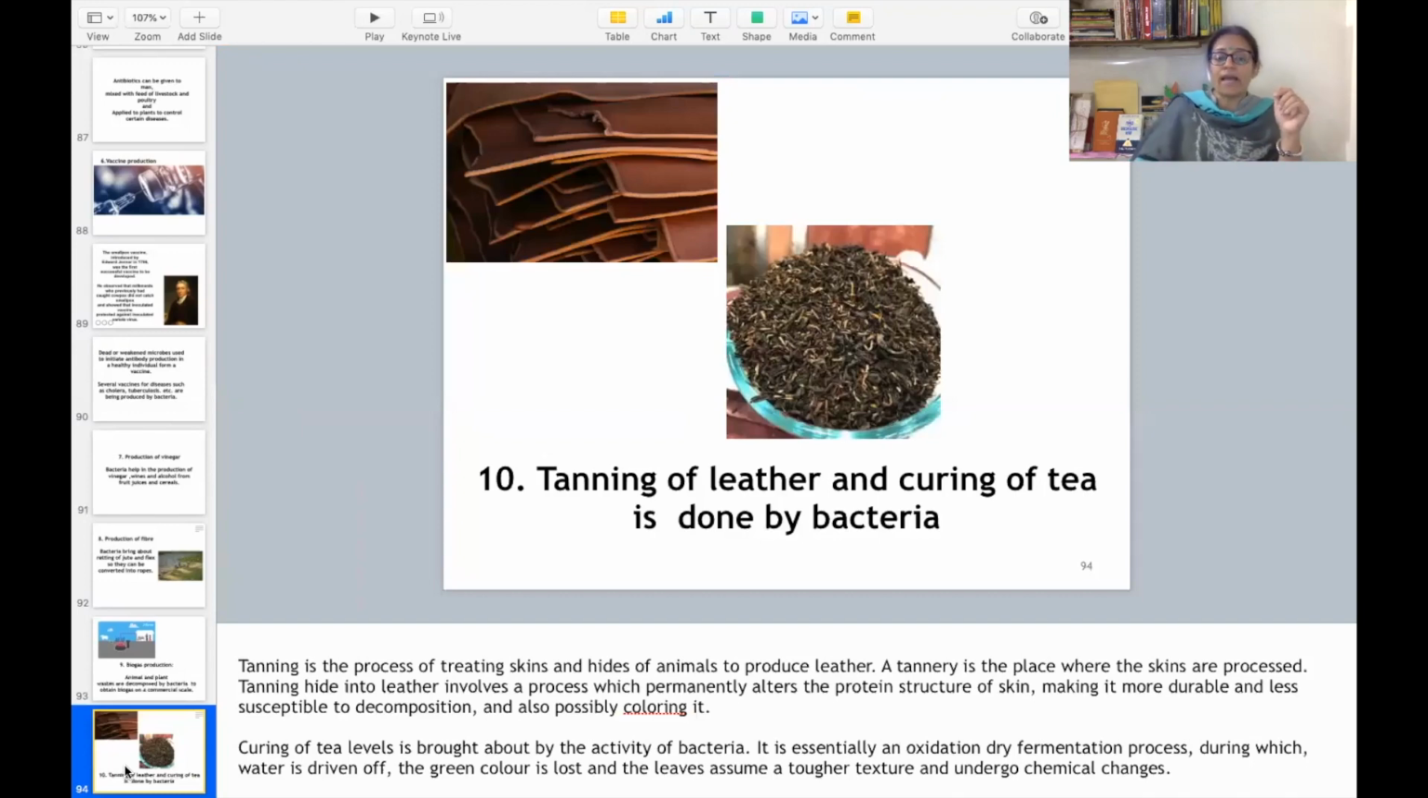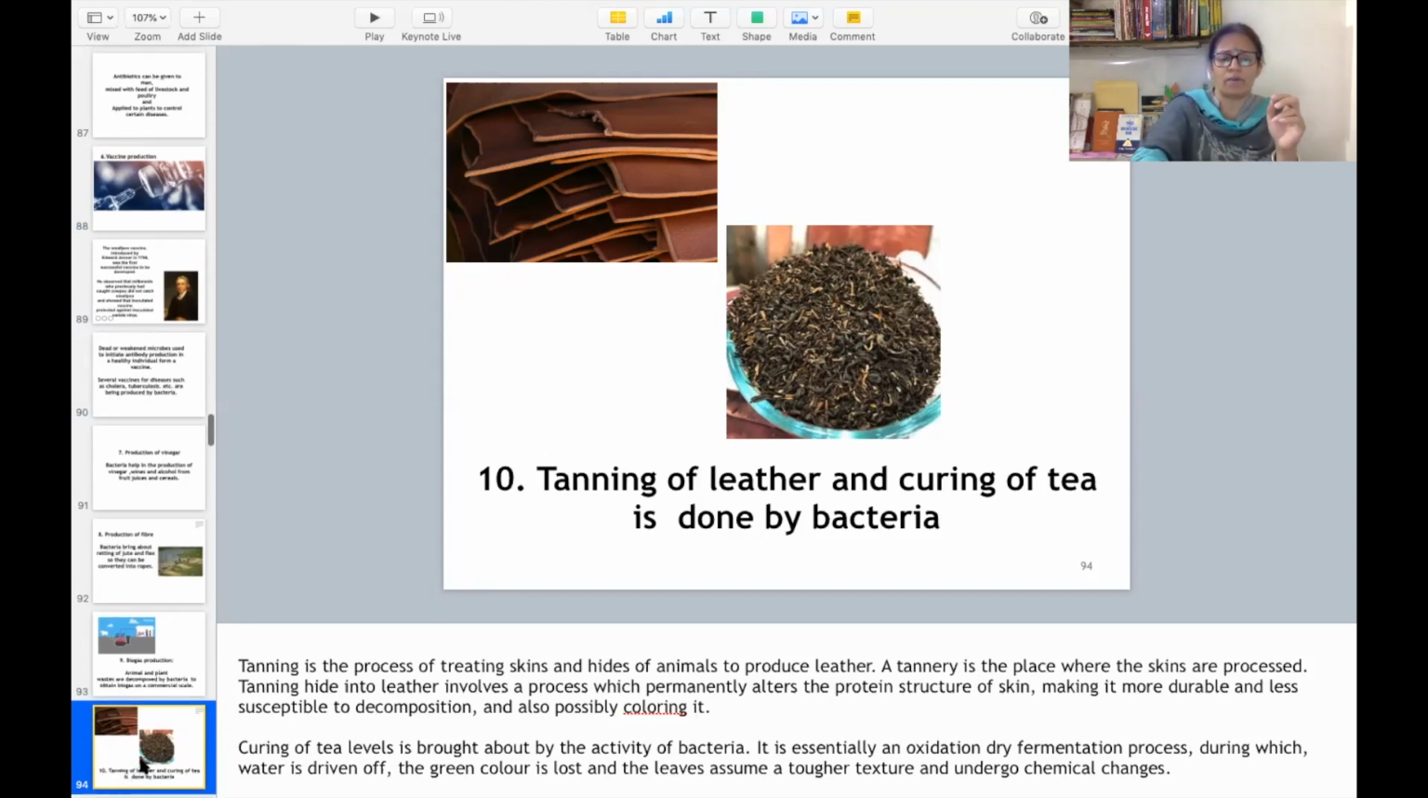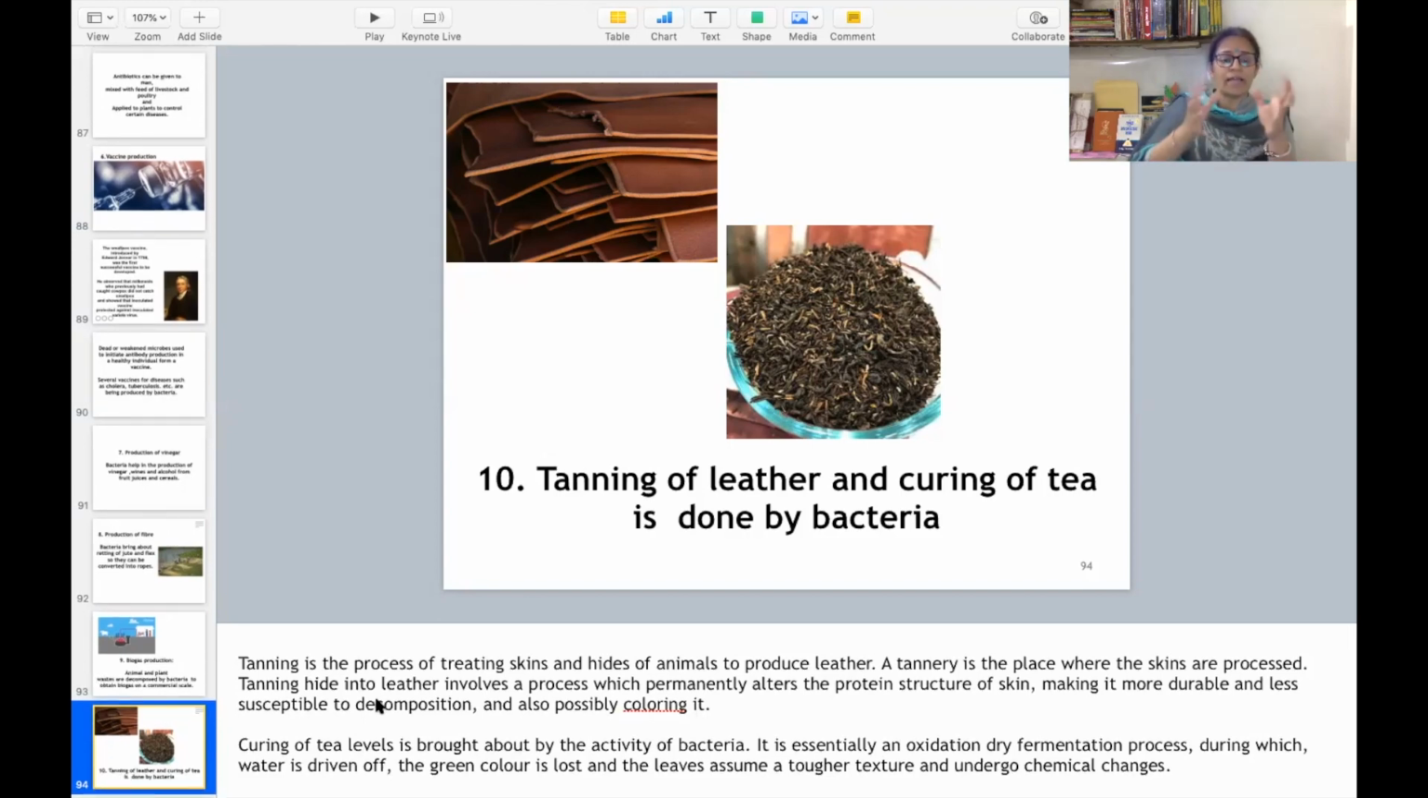Next point is tanning of leather and curing of tea is done by bacteria. See, tanning. Let us discuss about the tanning. What is tanning? Tanning is the process of treating skins and hides of animals to produce leather.